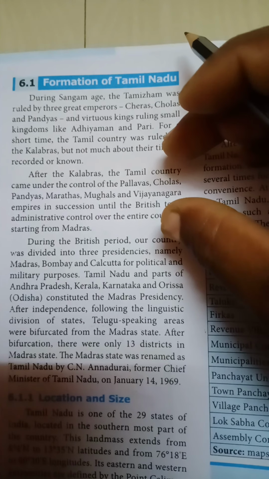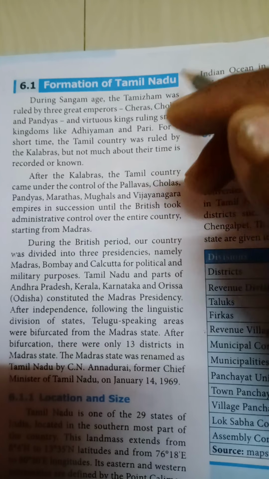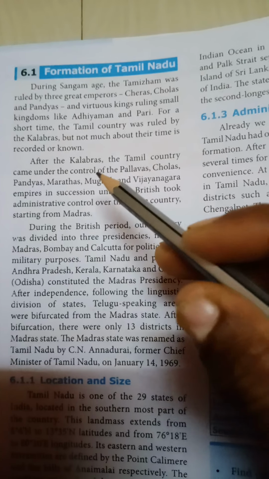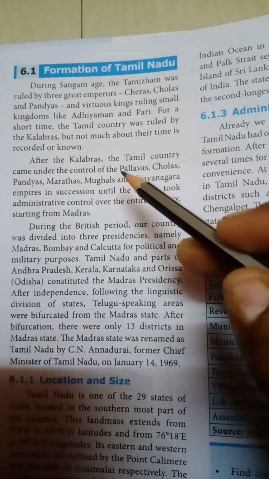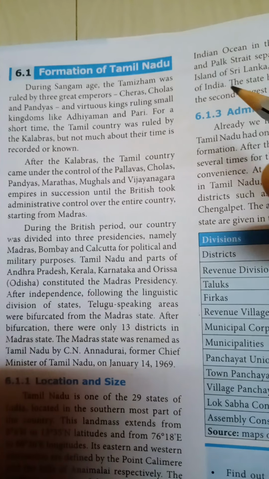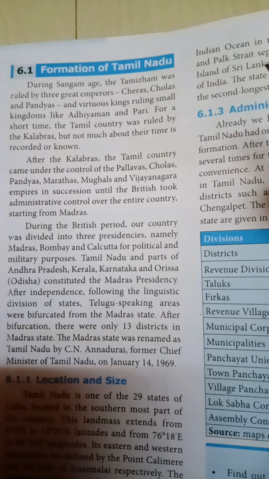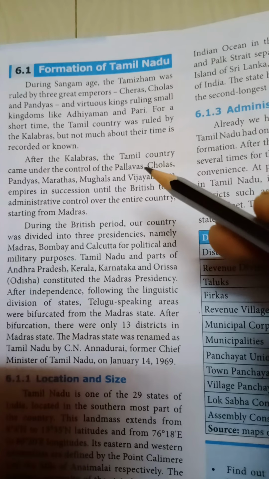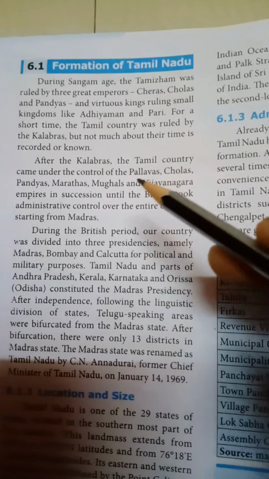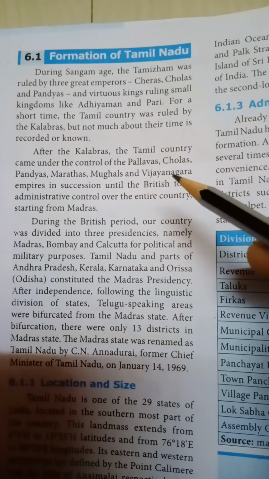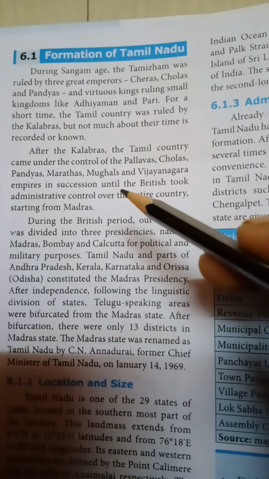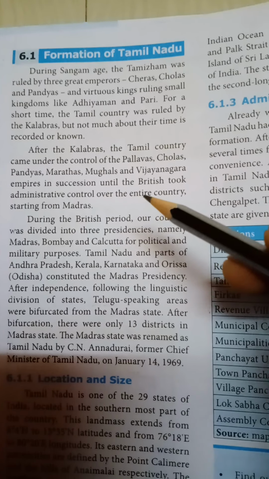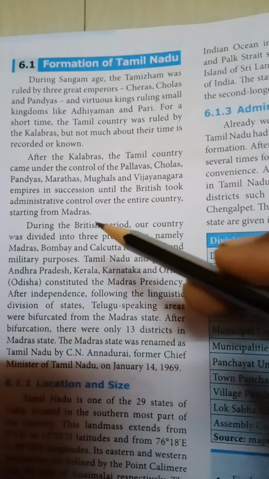Next we go to the second para of the formation of Tamil Nadu. After the Kalabhras, the Tamil country came under the control of the Pallavas. The Kalabhras' ruling came to an end. After that, our Tamil country, otherwise Tamil Nadu, was ruled by Pallavas, Cholas, Pandyas, Marathas, Mughals and Vijayanagara empires in succession, until the British took administrative control over the entire country starting from Madras.